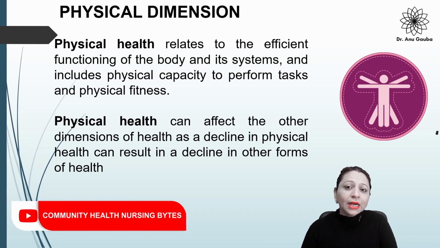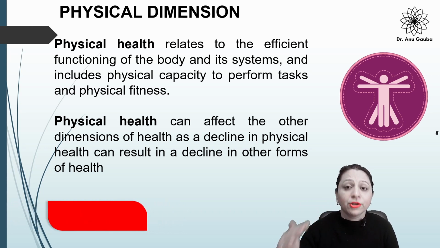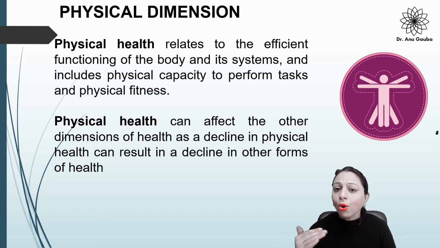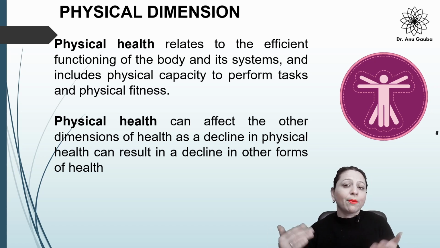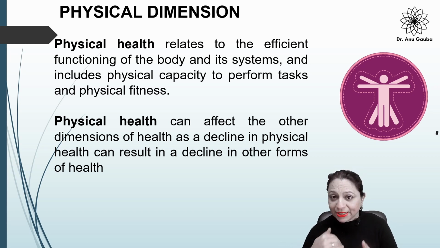See, physical dimension means how efficiently your body functions, right? Like how you are able to perform tasks, how efficiently you are able to perform your daily activities. For example, during the lockdown period, most of the people used to perform light exercises in the morning at home only. So that is the way to maintain physical health, right? So that is physical dimension.